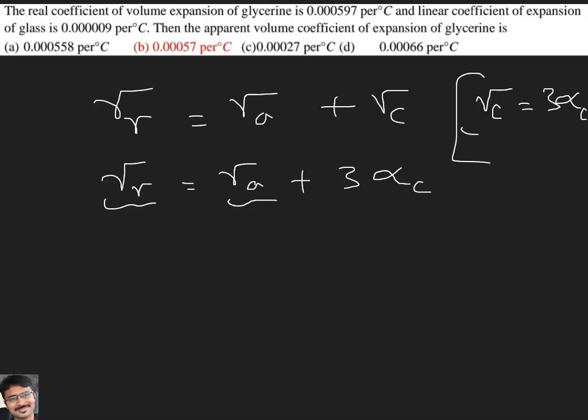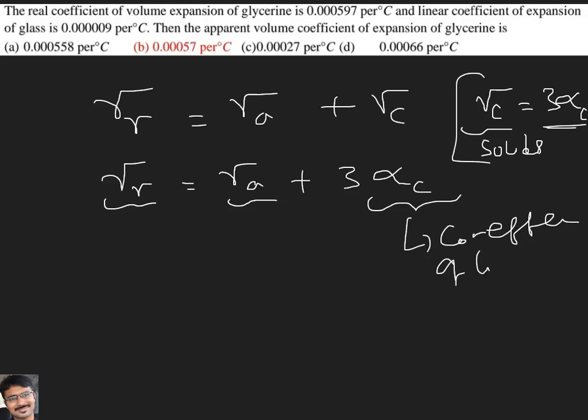Gamma C is related to solids, so gamma C can be written as 3 alpha C. Alpha C is the coefficient of linear expansion of the container. Fine, this is the formula.